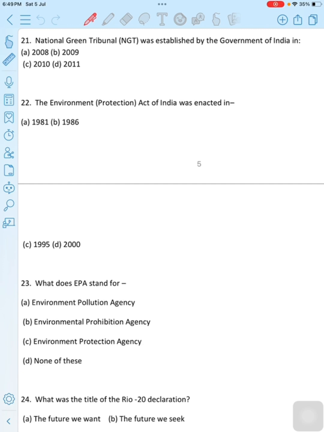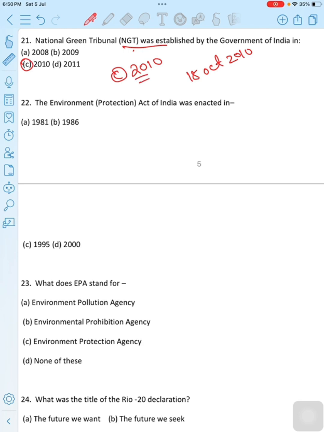Let's start today's discussion. First question: National Green Tribunal, NGT, was established by the government of India in dash. The correct option is option C, 2010. The National Green Tribunal has been established on 18th October 2010 under the National Green Tribunal Act 2010 for effective and expeditious disposal of cases relating to environmental protection and conservation of forest and other natural resources. Then the correct option is option C, 2010.